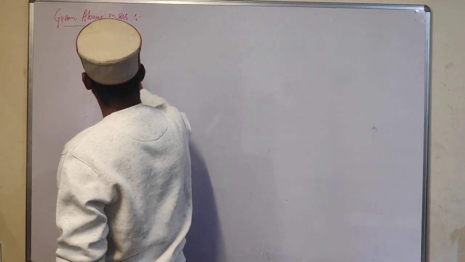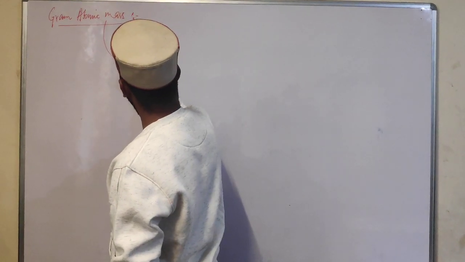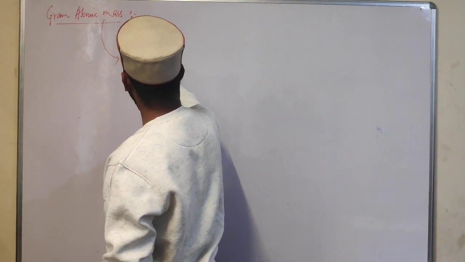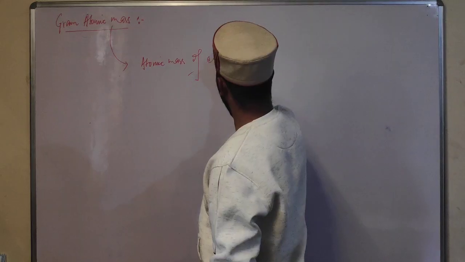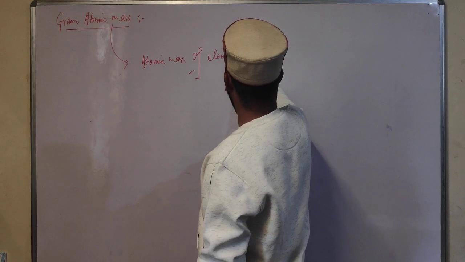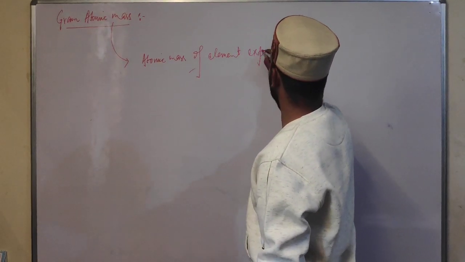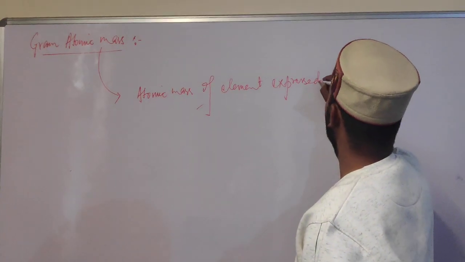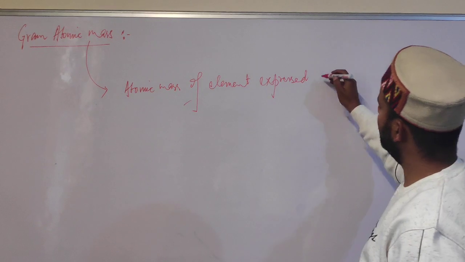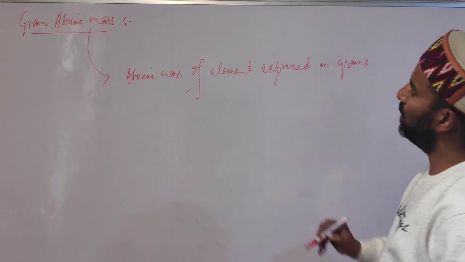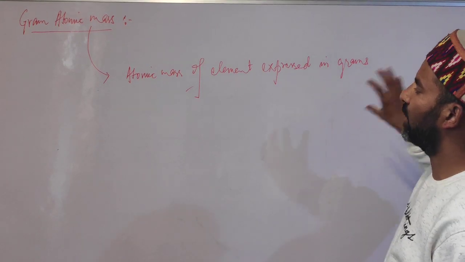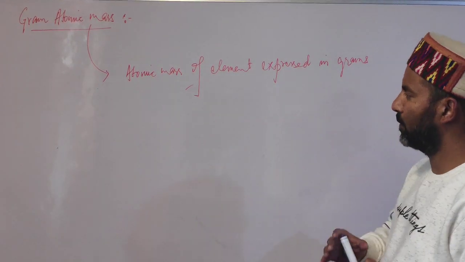The gram atomic mass of an element is the atomic mass of an element expressed in what? Grams. So when the atomic mass of an element is expressed in grams, we call it gram atomic mass.